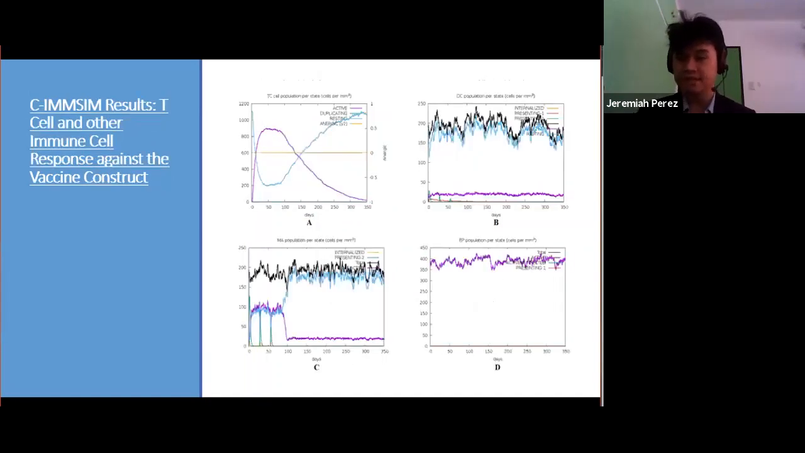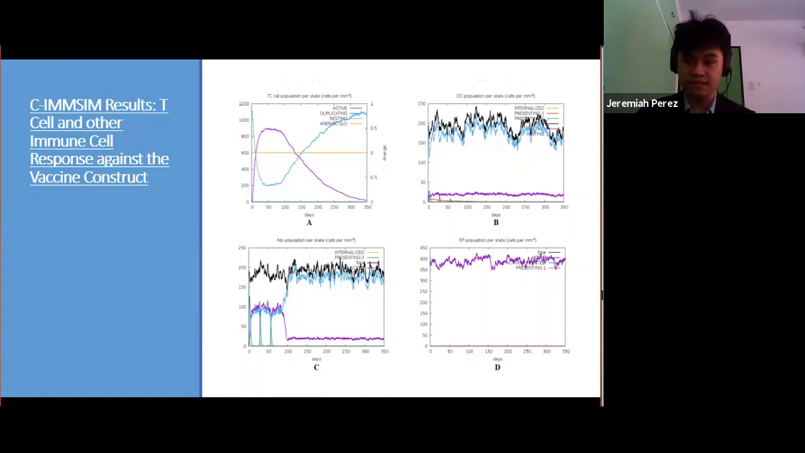Lastly is the killer T cell and other immune cell types response to the vaccine construct. There is seen to be consistent activity of other immune cell types, which indicate to some extent the safety of the vaccine against autoimmunity. This can be observed in the persistent dendritic cell activity as seen in figure B, with some notable spikes in presenting dendritic cell concentration, which can be observed in this small green line rather. That indicates its involvement in each instance of immune response to a limited degree.